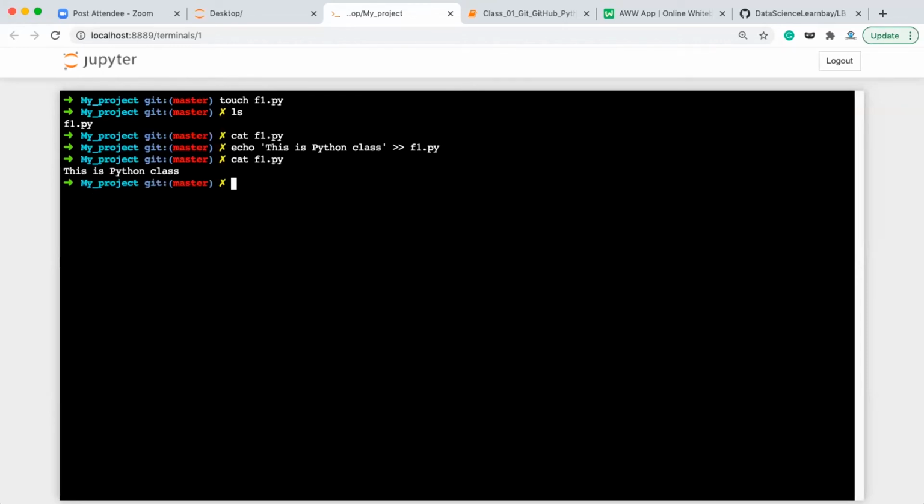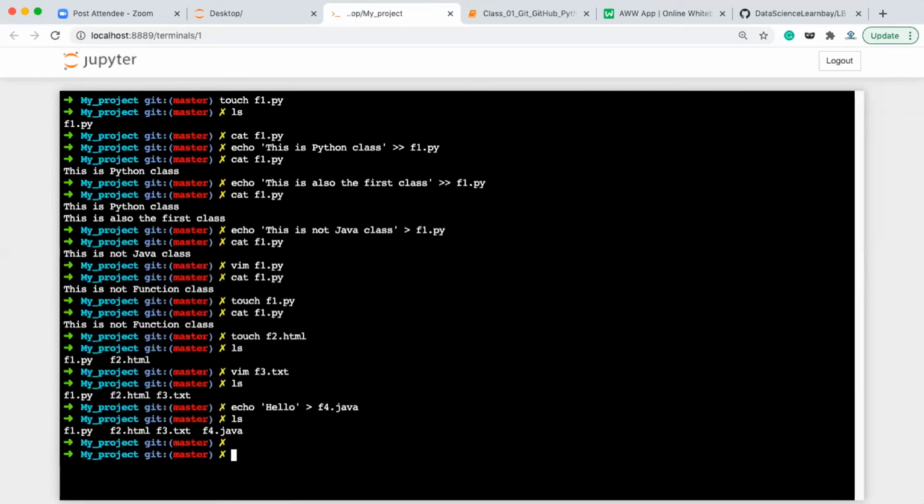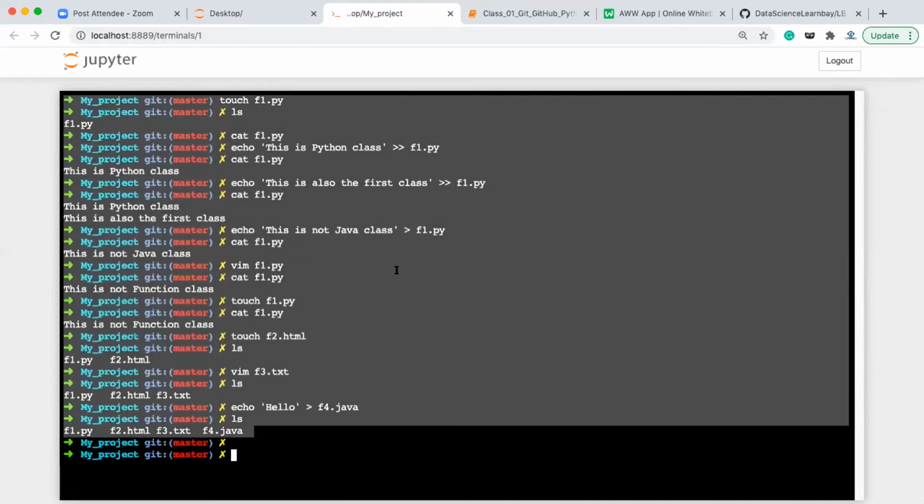Now if you want to update it, let's say you want to write a few more lines into this, you again use echo, and then this is also the first class. If I want to update it, I write double greater than f1.py and execute it. If you check cat, it will show that these two lines are written. I hope you have done till here. We have created files, right? These are all OS related operations in my project folder. Now let's check the Git status. So first of all, let me copy this and paste it here.